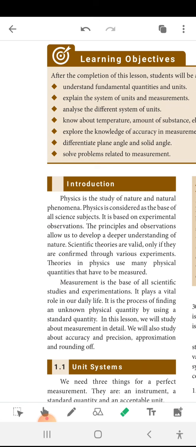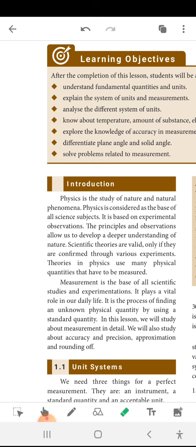So what is the physical quantity? We have said physically what we are measuring: the length, mass, time, all these are physical quantities. In this lesson we are going to study about measurement in detail. We also study about accuracy and precision, approximation and rounding off.